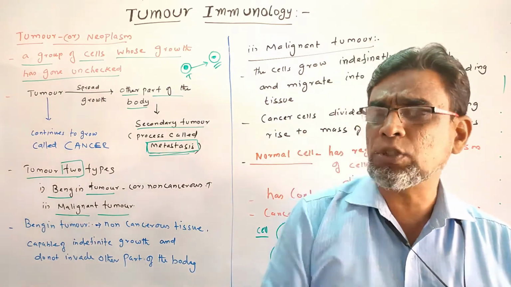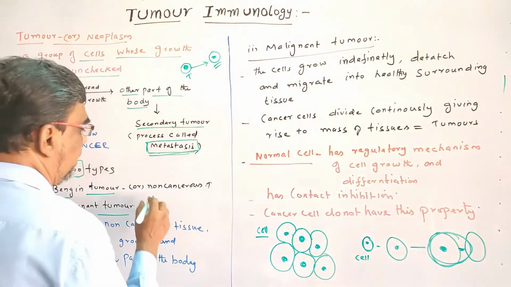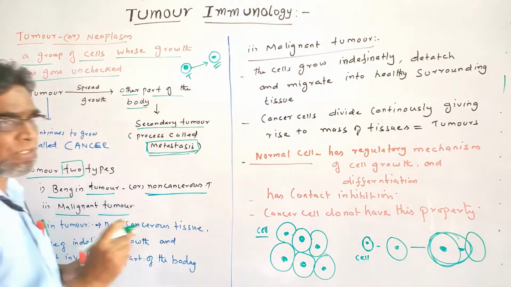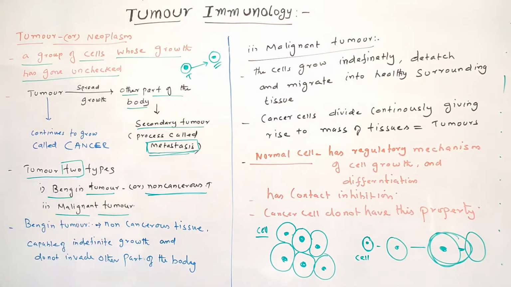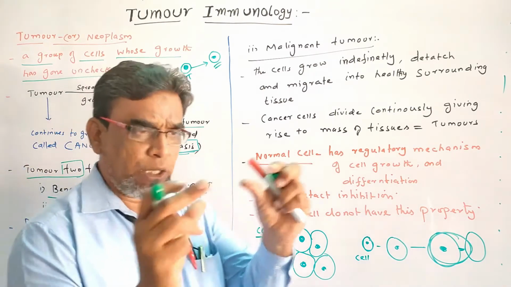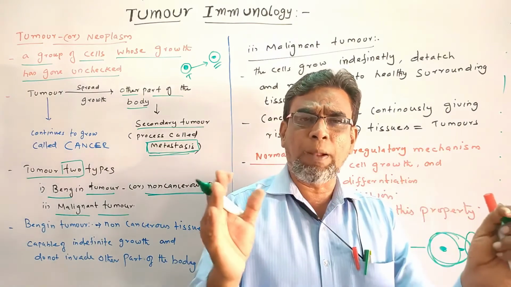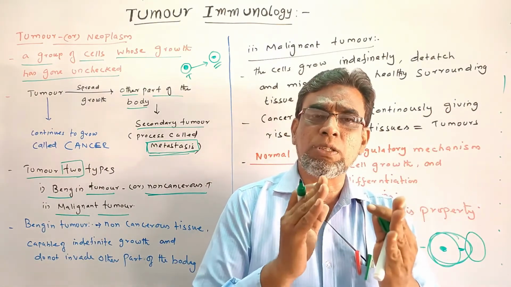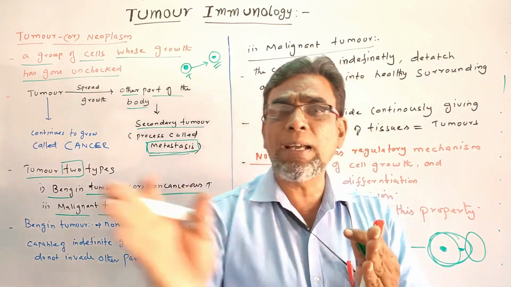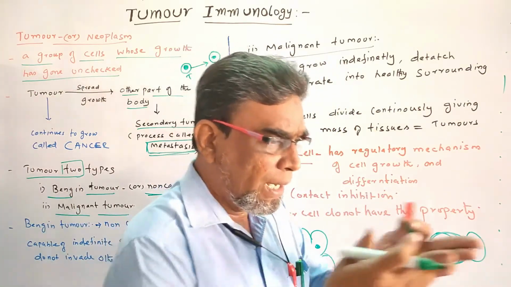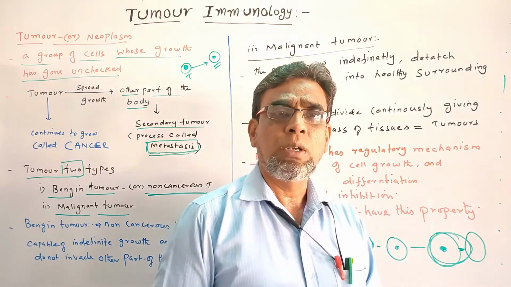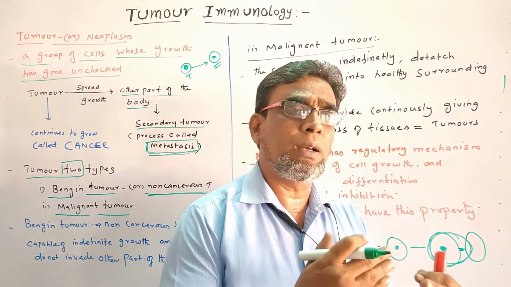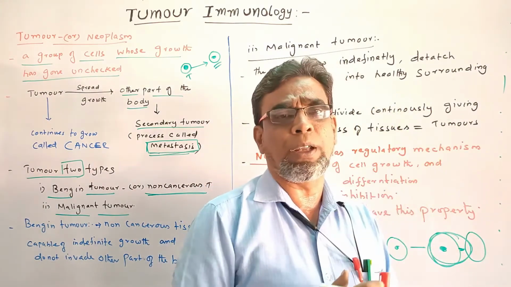Now this tumor is called what? Benign tumor, or non-cancerous. It is a non-cancerous tumor. Whereas in a malignant tumor, the cells will grow continuously and divide. They will multiply in number and also increase in size. But this tumor will invade the other tissues, the neighboring tissues. So slowly it will spread to the other parts of the body.